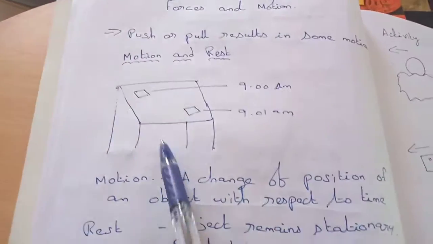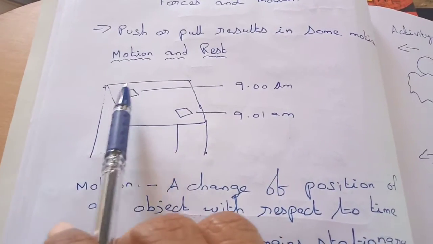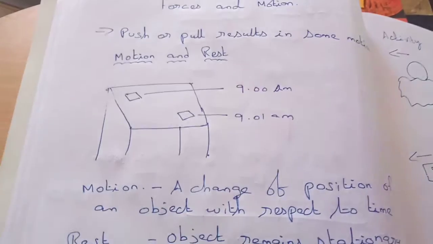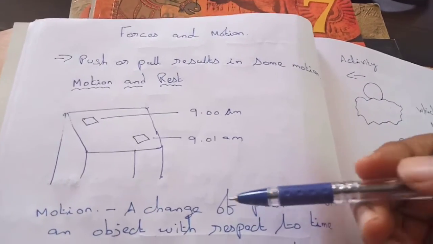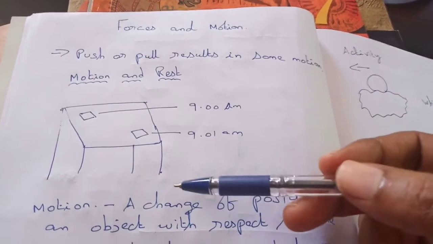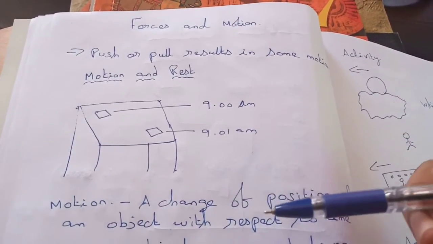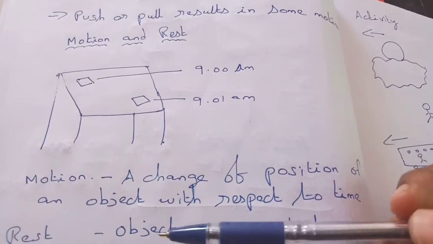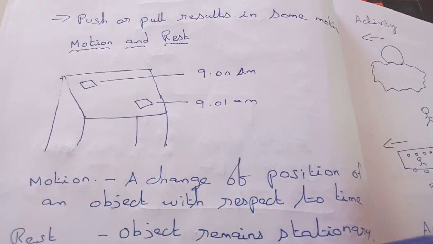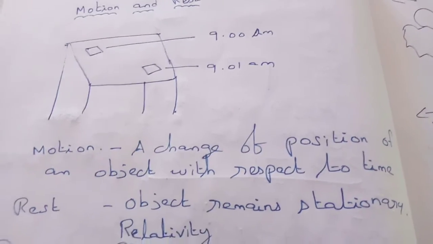So we can see here there's a table. In that table at 9 a.m. the book was here, and at 9:01 a.m. the book has changed to a new position. So here we can see that at two different times the object is in two different positions. So that is the change of position of an object with respect to time.